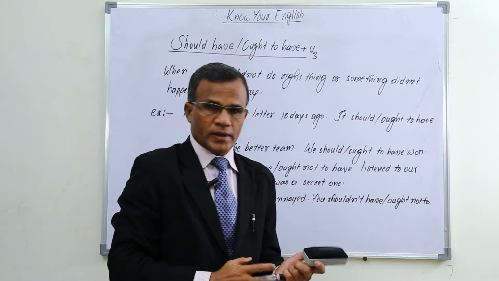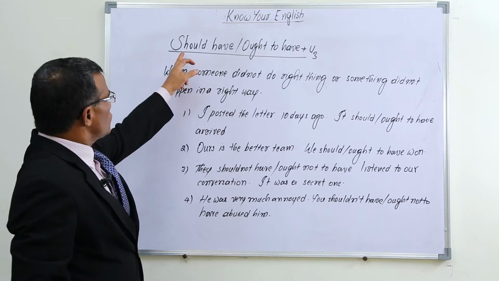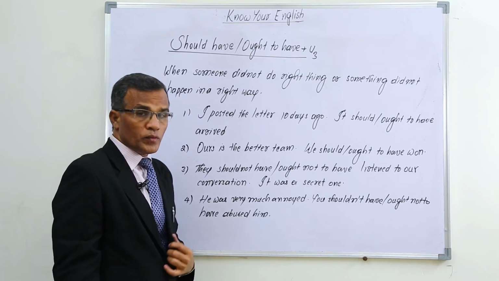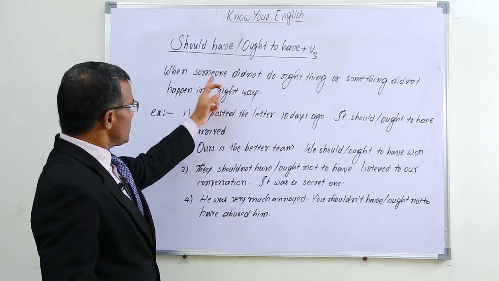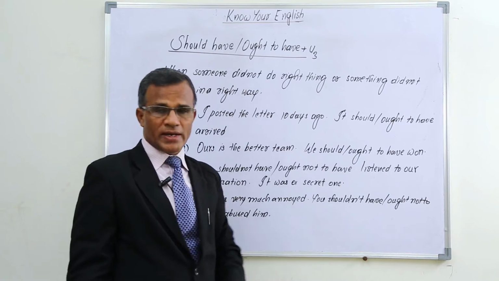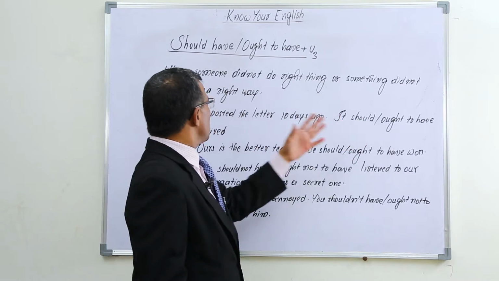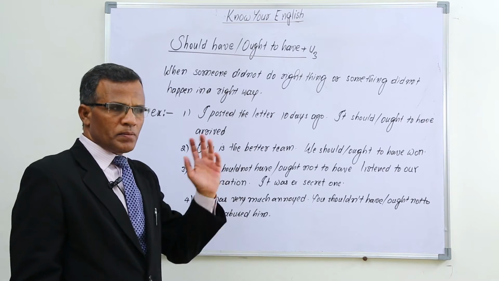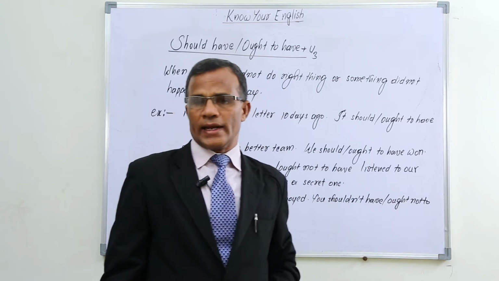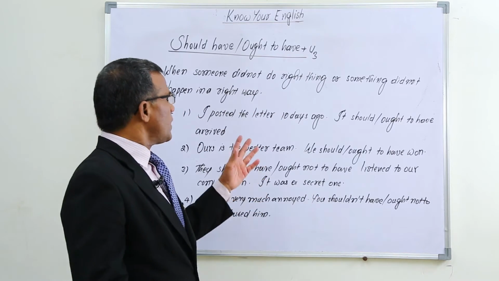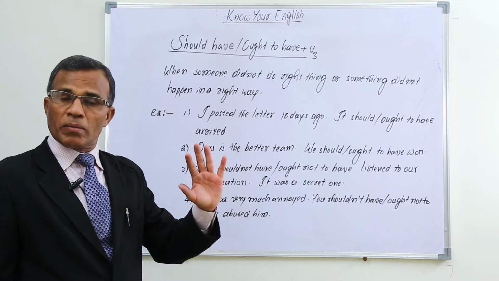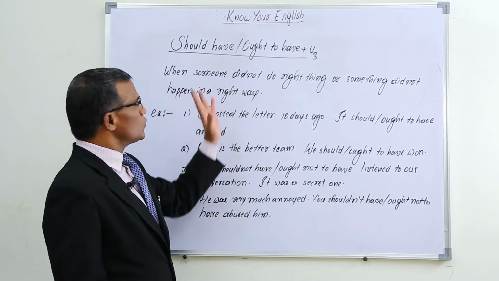Okay, should have plus V3 or ought to have plus V3. So when do we use this one? When someone did not do the right thing in the past, or something did not happen in the right way in the past. If you feel that somebody did not do the right thing in the past, we use this should have or ought to have plus V3.